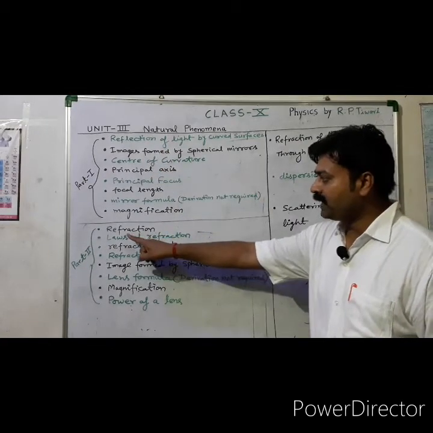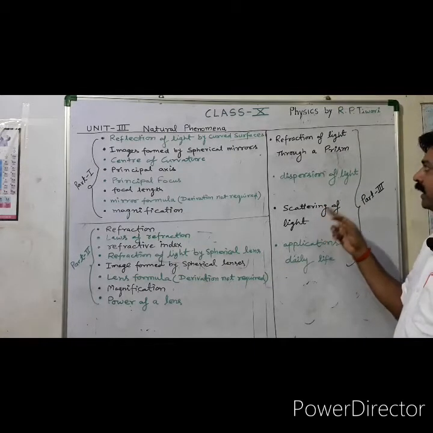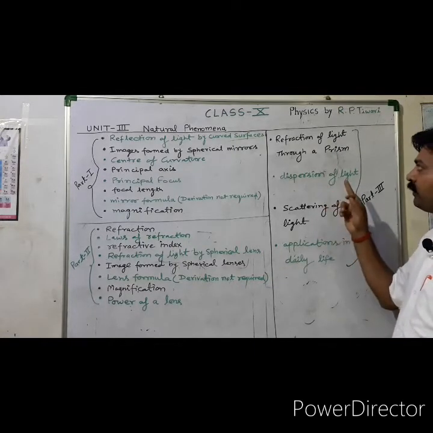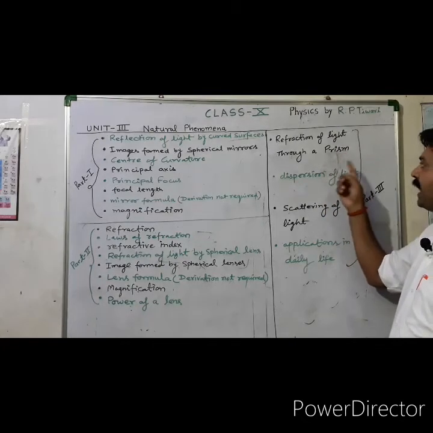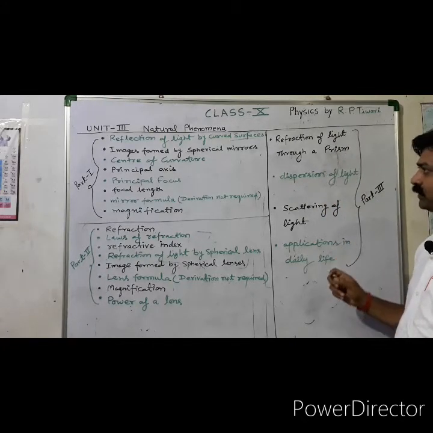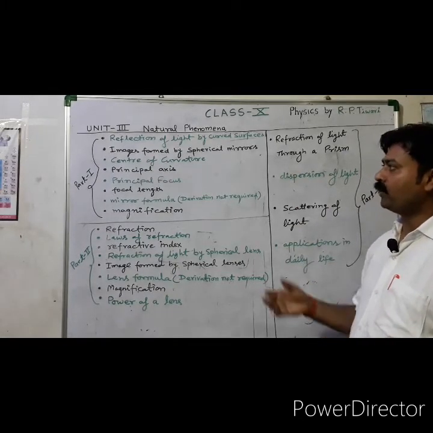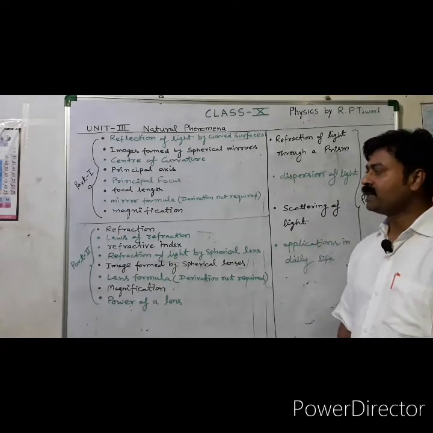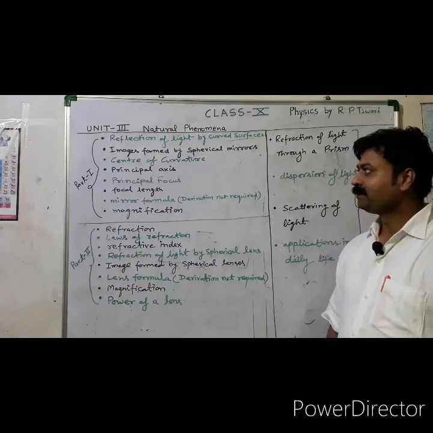Part 2 is based on refraction, and part 3 is also related to refraction but with another optical instrument, that is the prism. So one by one we will study all these topics, which are the revised syllabus of class 10.